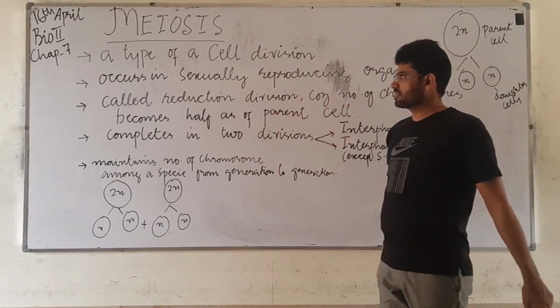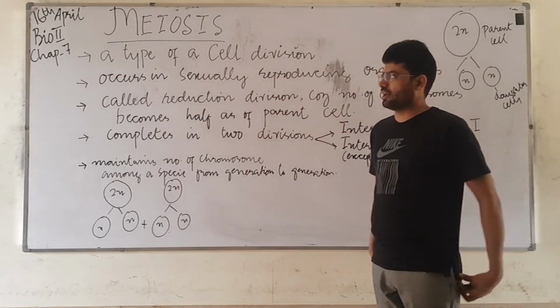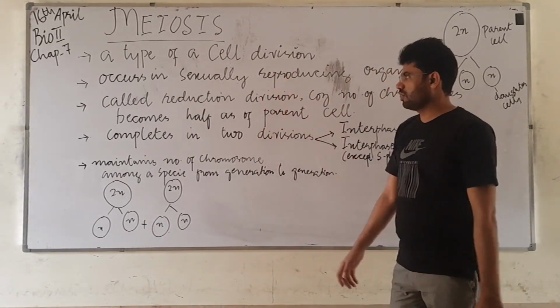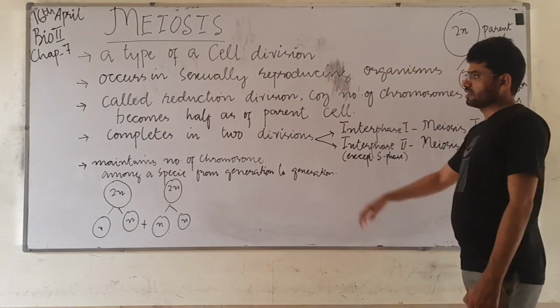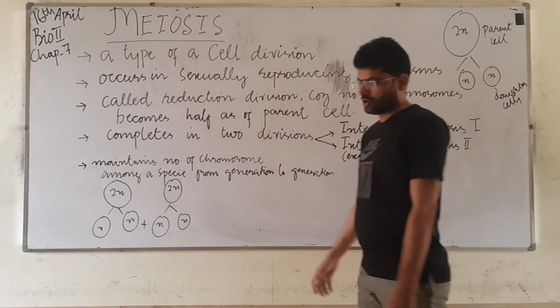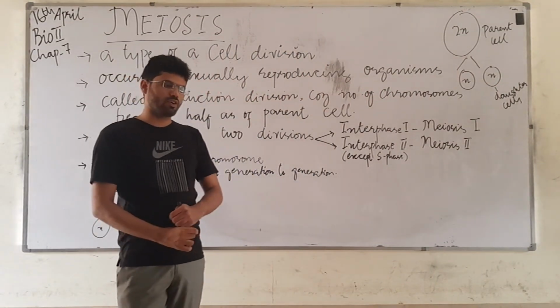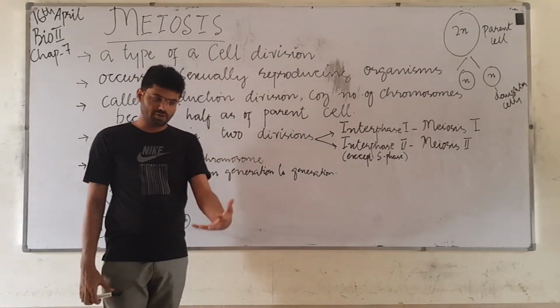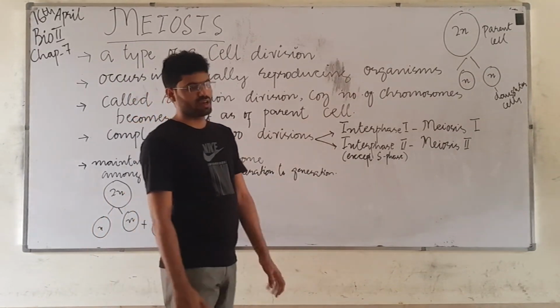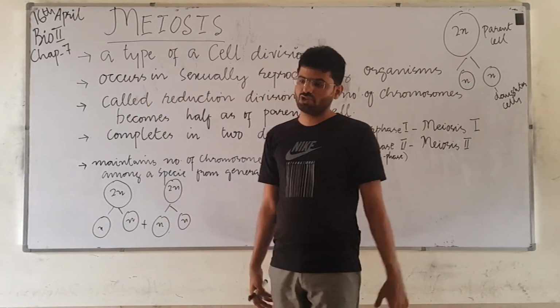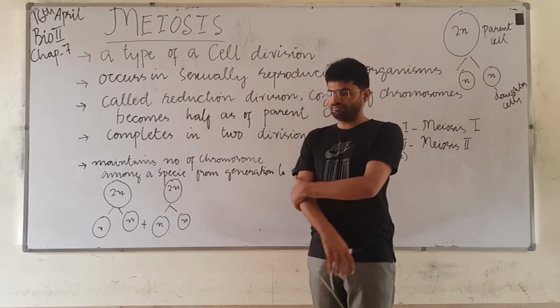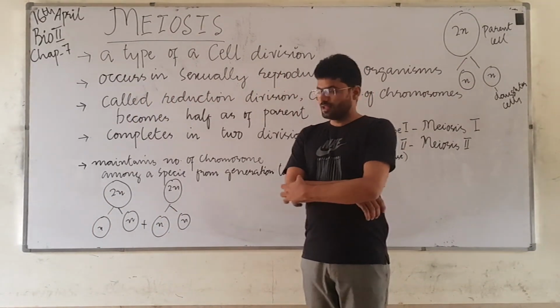As I have written on the board as well, this is a kind of cell division, and it occurs in sexually reproducing living organisms. So it occurs in plants, in animals, in fungi, and in algae as well.